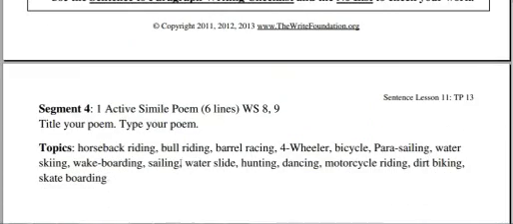And you also need to choose a topic for your one active poem, which must be 6 lines long. You are to title your poem and you are to type your poem. These are your possible topics. If you want to choose something else besides what is on here, text me or call me or email me and ask me permission, because I want to make sure that it's something that will actually work. Otherwise, you need to stick with the options that are on the assignment. So go ahead and pop out both poetry pages and the assignment page and put that under assignment, and then you're done as far as this lesson is concerned.